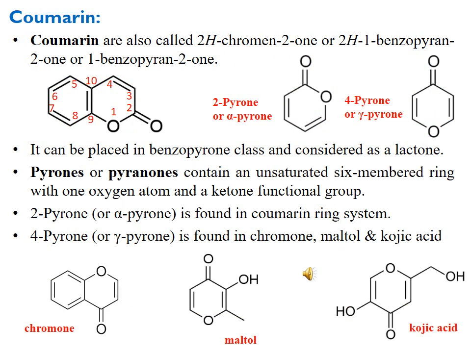Here is some general introduction to coumarins. Coumarins are heterocyclic compounds. The structure of the simplest coumarin is shown here, and in general this coumarin is named as 2H-chromen-2-one, or 2H-1-benzopyran-2-one, or 1-benzopyran-2-one. As you can see the structure along with the numbering, oxygen of the heterocyclic ring is numbered 1, and then the carbonyl carbon is number 2, and so on. We are moving towards the other ring, 3, 4, then the 5th carbon is of the other ring, 5th, 6th, 7th, 8th, and 9th, 10th are the bridge carbons.